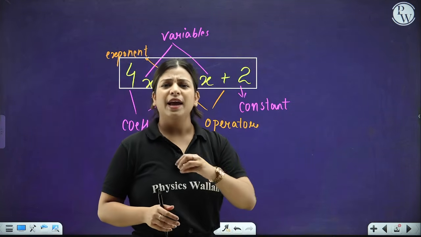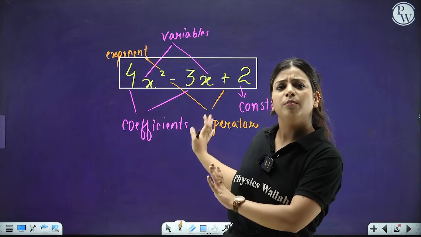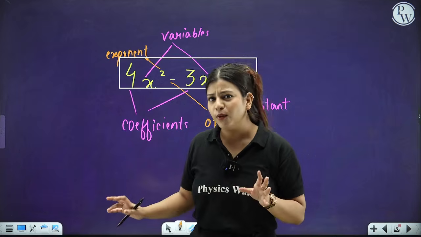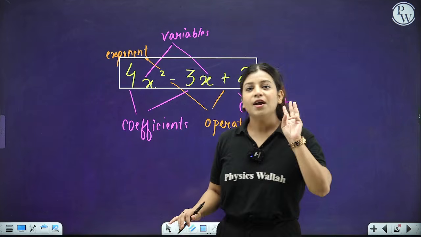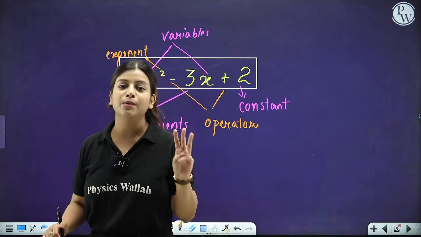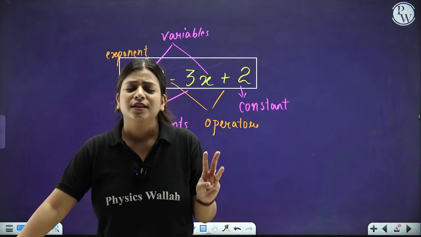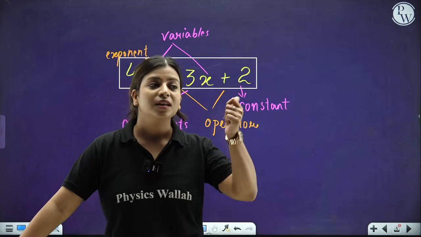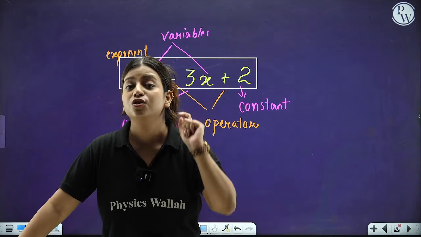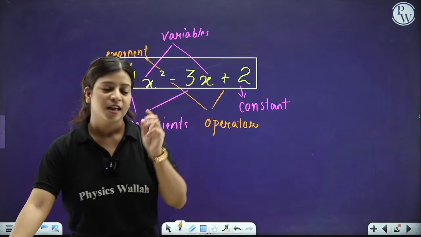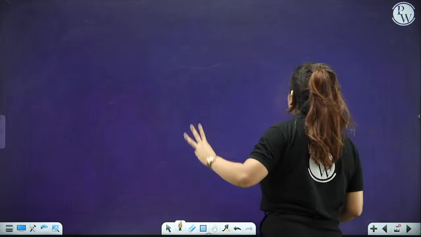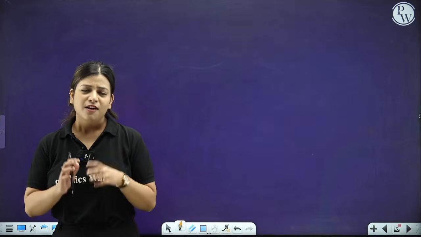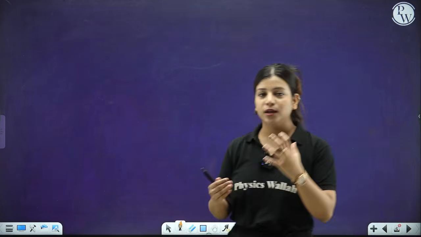Right. Okay. Now, you can say, ma'am, any expression which is a combination of all these things becomes a polynomial. No. There are three things that you have to keep in mind before judging any expression. If you look at any expression, how can you say that this is a polynomial and this is not a polynomial? There are just three parameters that you have to keep in mind to check whether it's a polynomial or not.